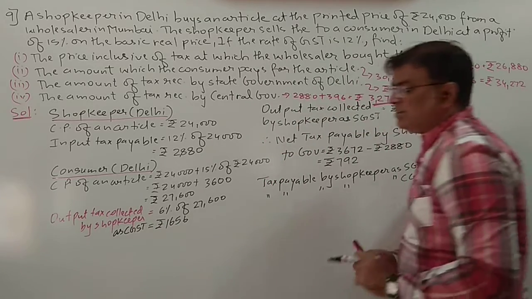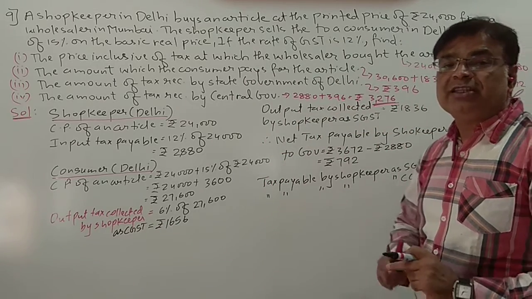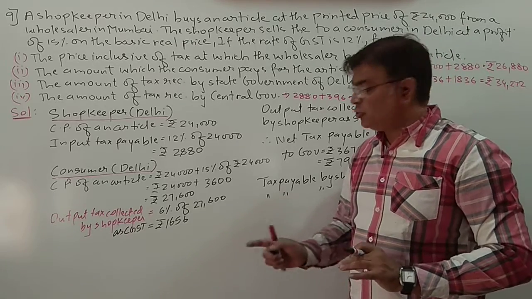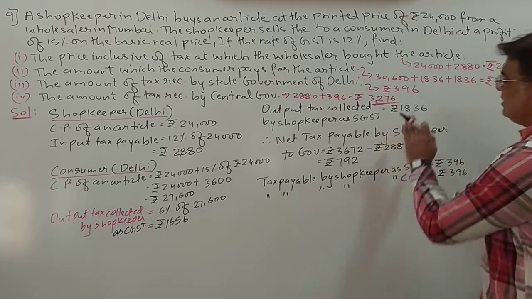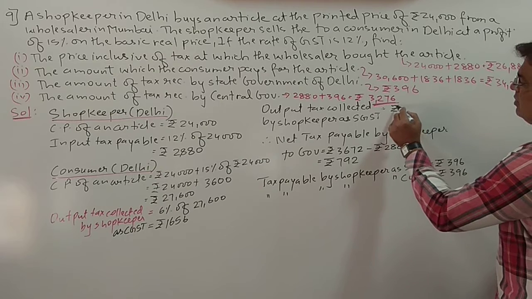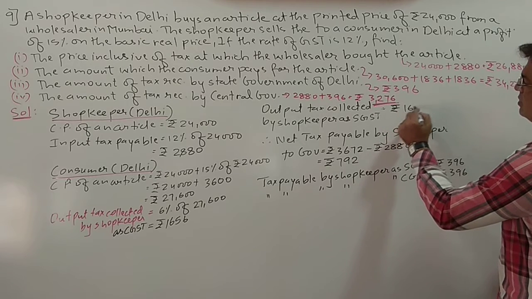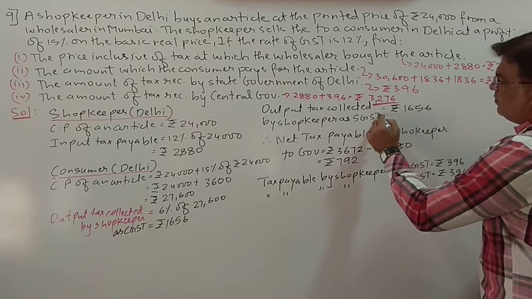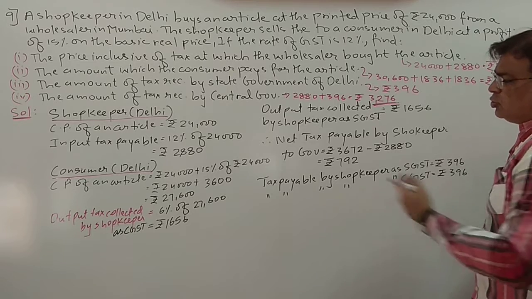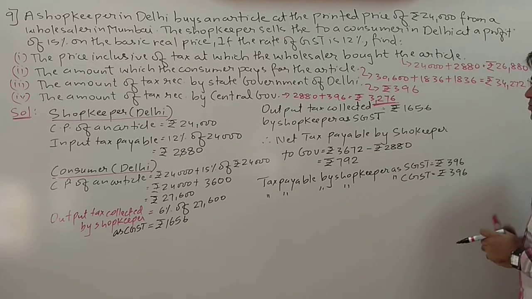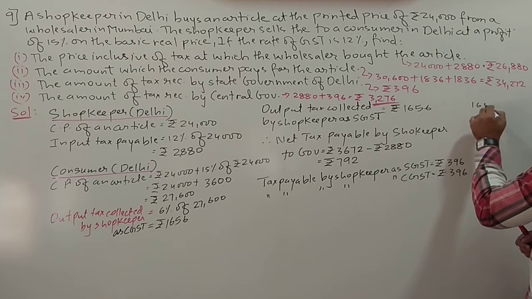1656. So students, that is the thing I was talking about, that please check your calculation twice, so you don't make a mistake like this. Here also 1656. Okay, so now let us calculate. So the net tax payable by the shopkeeper will also change. So it will be 1656.